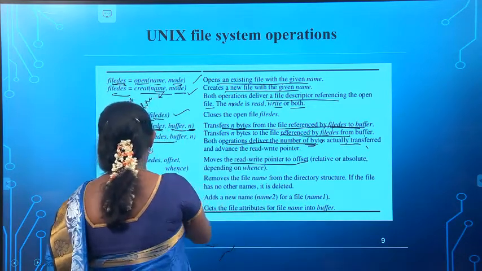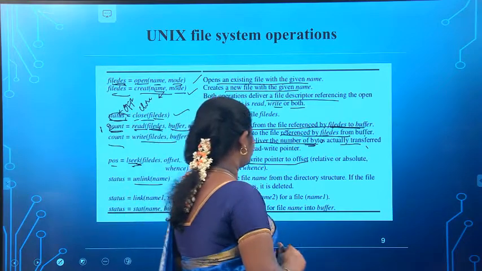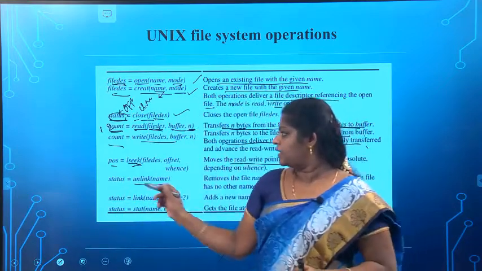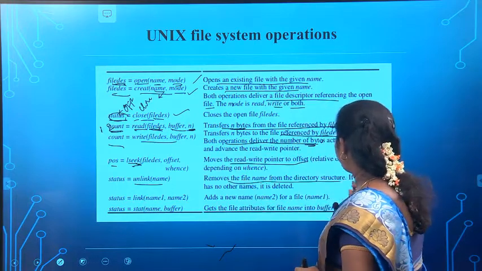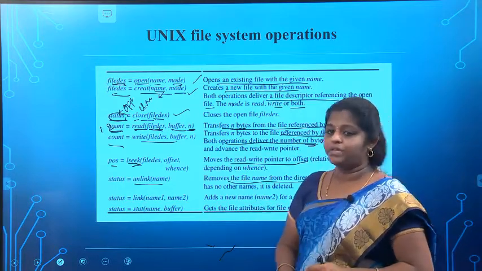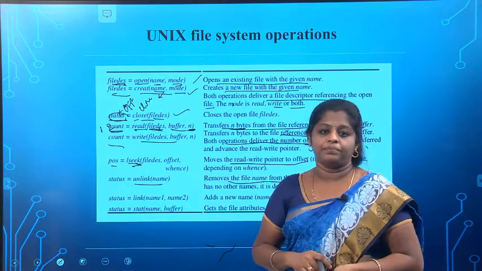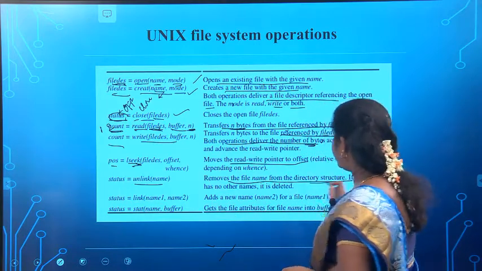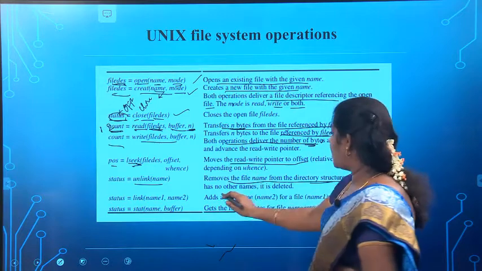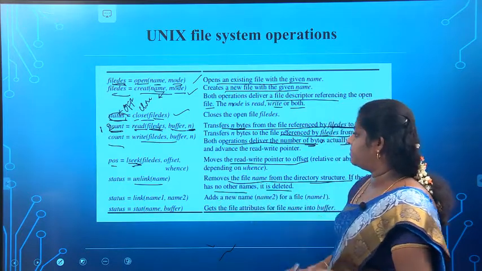The next one is unlink of name. Status is equal to unlink of name, which removes a file name from the directory structure. Unlink means removing the file from the directory. If the file has no other names, then it is deleted.